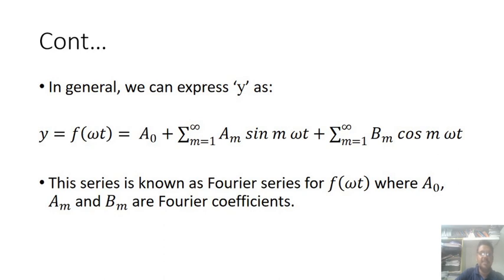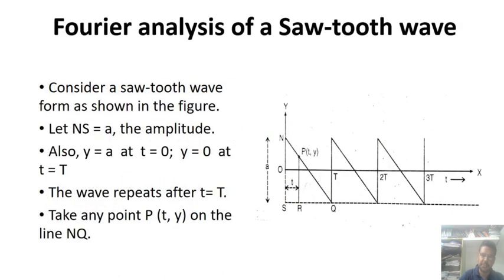This series is known as the Fourier series. Here a naught, am, bm are the Fourier coefficients.